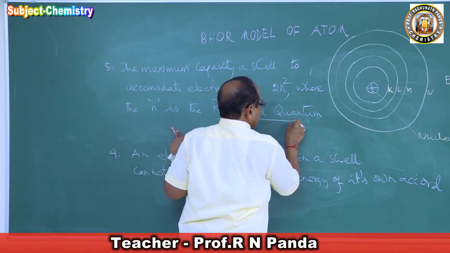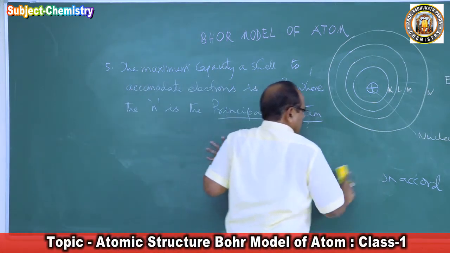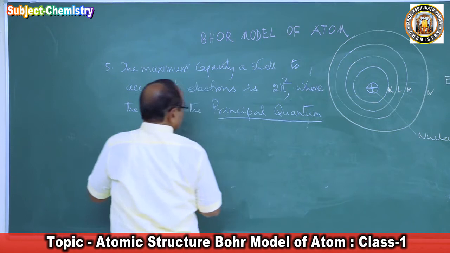He used a term here, principal quantum number.